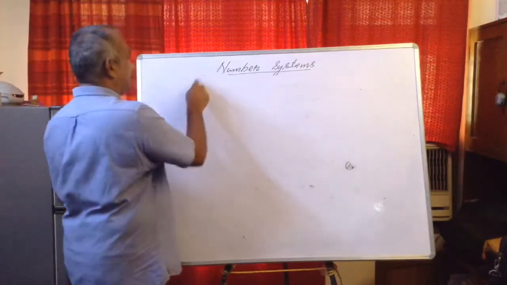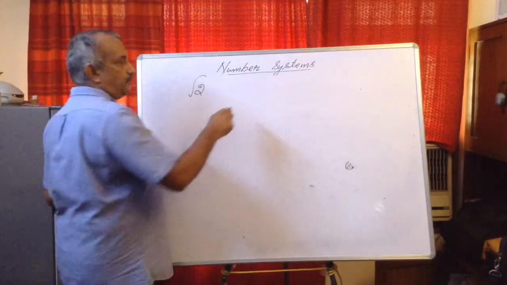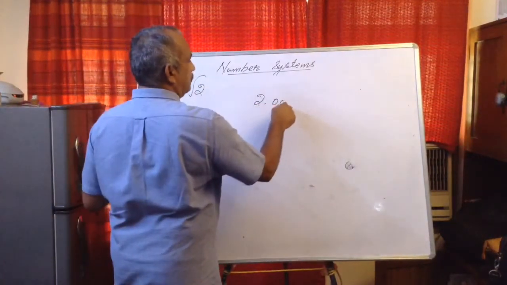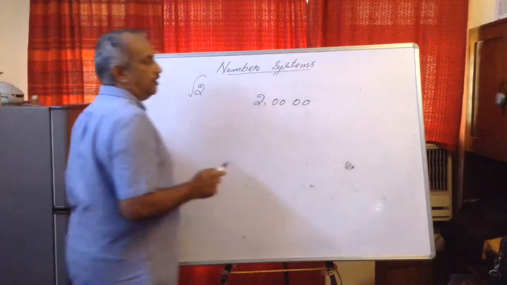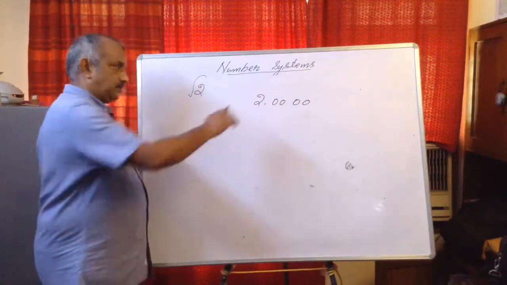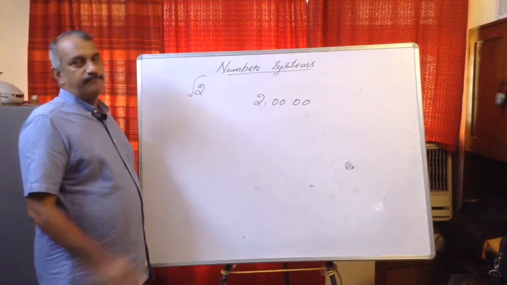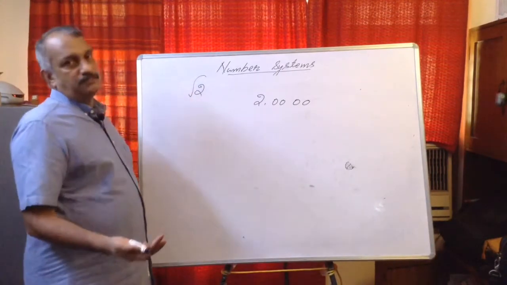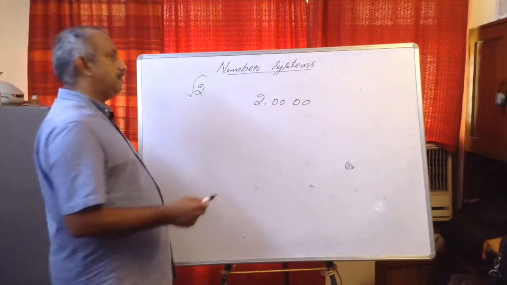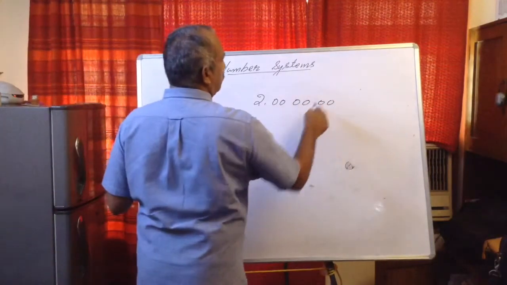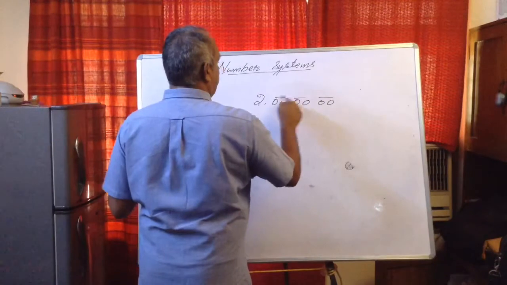So only an approximate answer we can find. For example, the square root of 2. Let us find out. 2.0000. Now how many pairs of zeros? Suppose I am writing 2 pairs of zeros, I will get 2 digits in the decimal part. And if I put 3 pairs of zeros, I will get 3 digits in the decimal part, and it will go on. So let us find out.